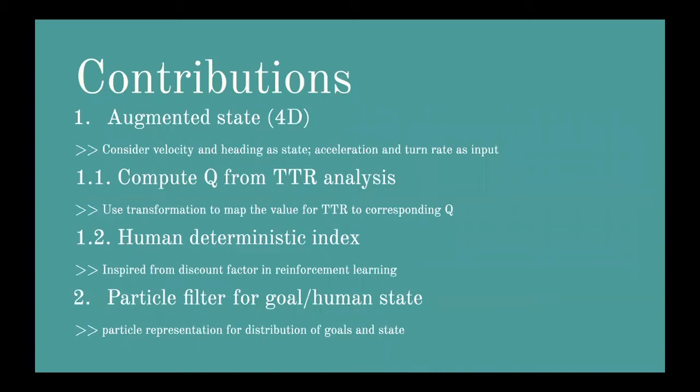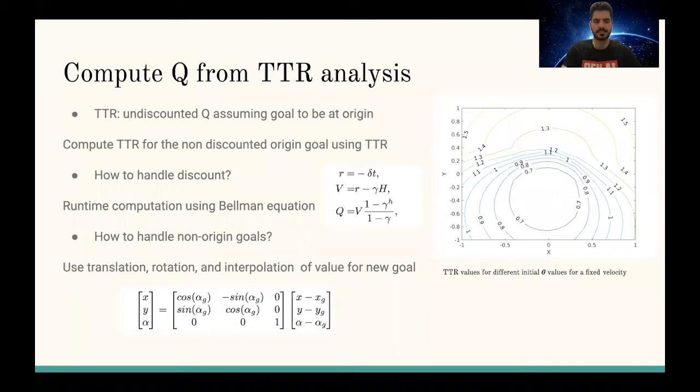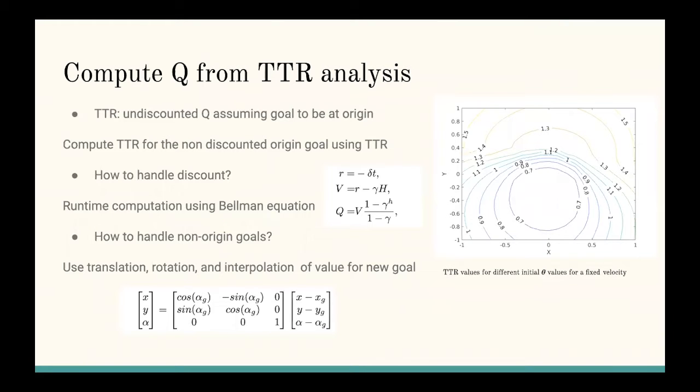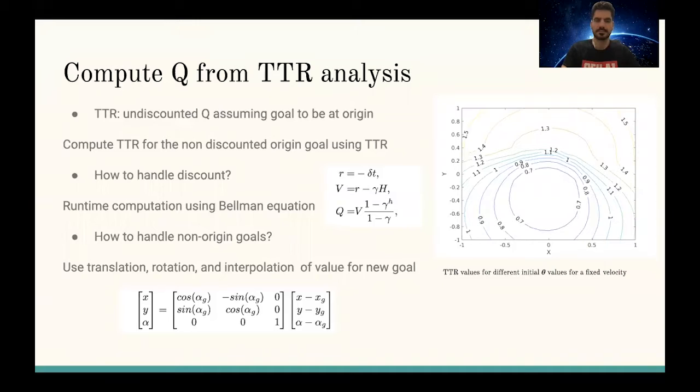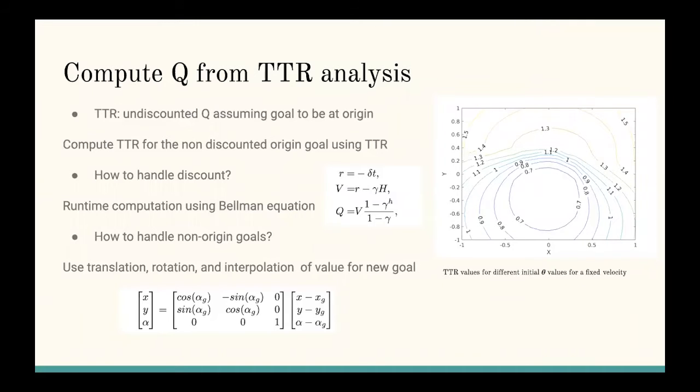Our contributions compared to the baseline include using augmented states, a TTR-based Q function, a human deterministic index inspired from reinforcement learning, and using particle representation for goal and human states. Because the analytic solution is intractable in four-dimensional state space, we use pre-computed time to reach values as a reward to calculate the utility of each state and action pair. Then we use a transformation of the original TTR values to the new goals in an online way.